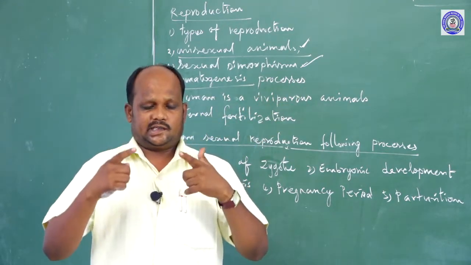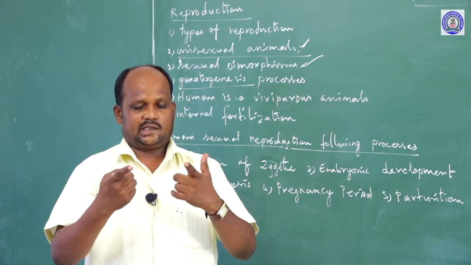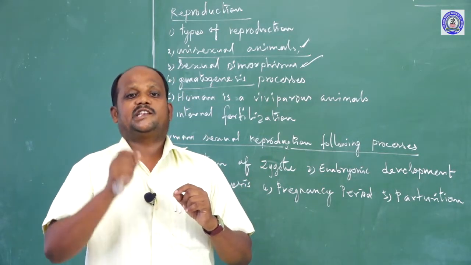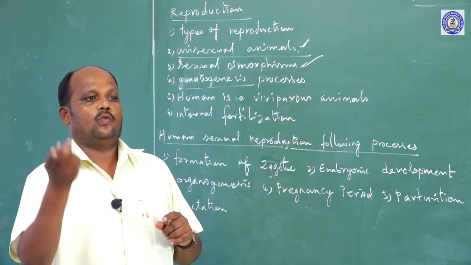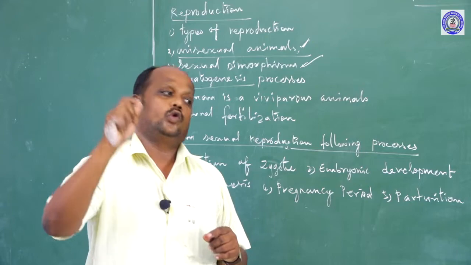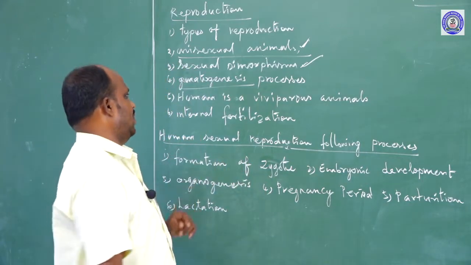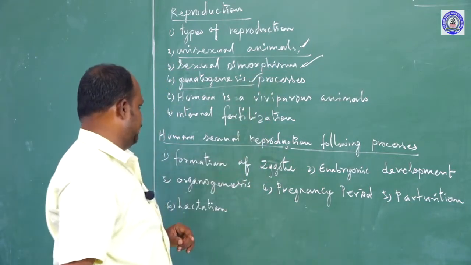The male body manufactures the sperm cells. This process is named spermatogenesis. Formation of sperm is called spermatogenesis. Formation of ova or egg is called oogenesis. The two processes are commonly called gametogenesis.